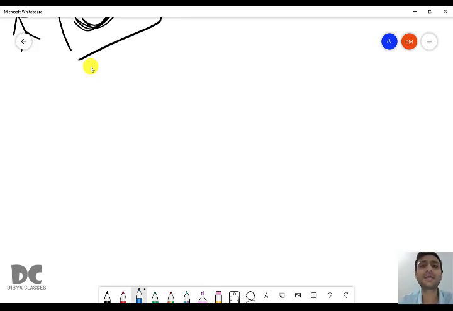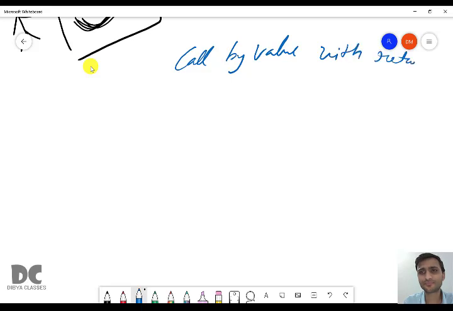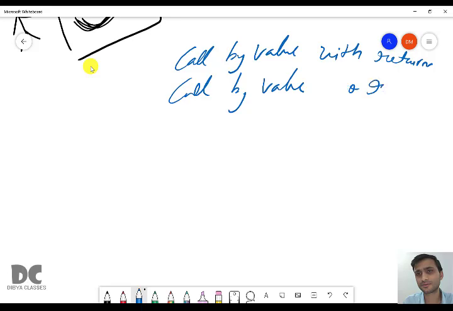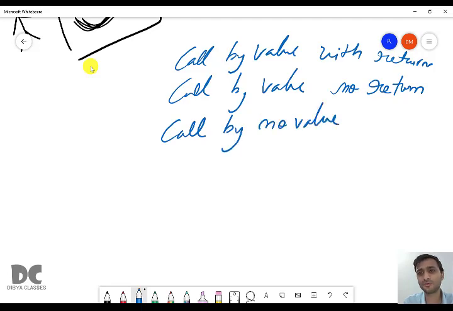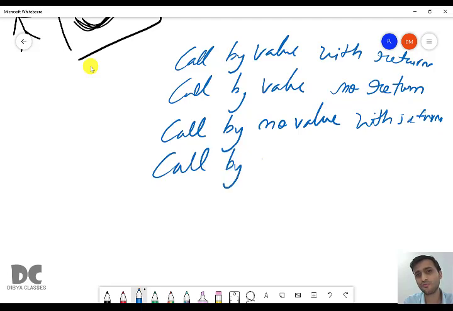So there are 4 types of call by value. Those are call by value with return, call by value no return, call by no value with return, and call by no value no return.